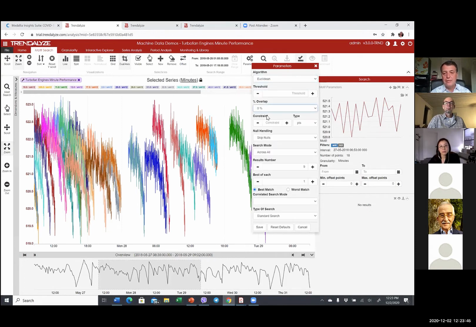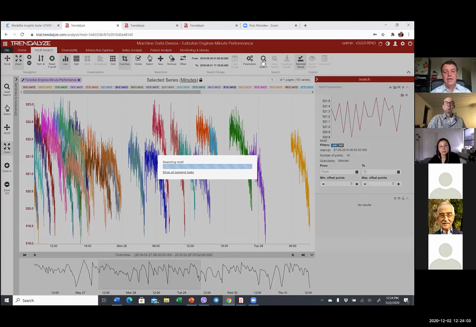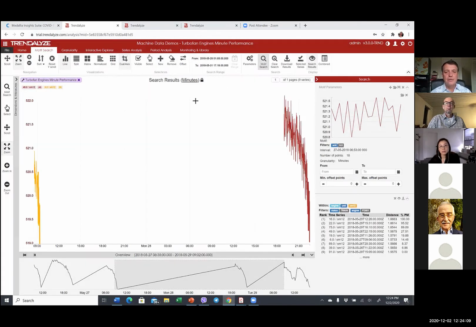There are a few parameters to set, and I'm going to search within each of the 100 engines that are displayed, and I'm going to look for a worst match. Is there something in this engine that's drastically different from what you have as a matching operation? That's a very simple way of going through large data sets and discovering those that differ.